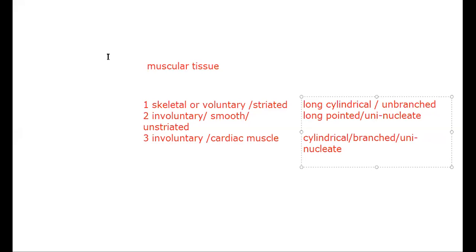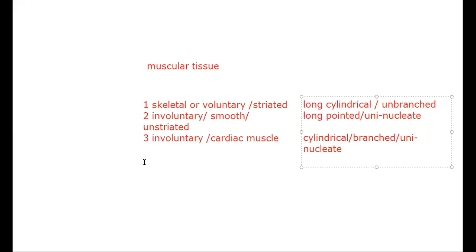I will unmute other participants so that they are also able to give me the answer. Yashika, I am unmuting you. Yes, Yashika, are you able to hear me? Say about the structure of the involuntary, smooth, or unstriated muscle.